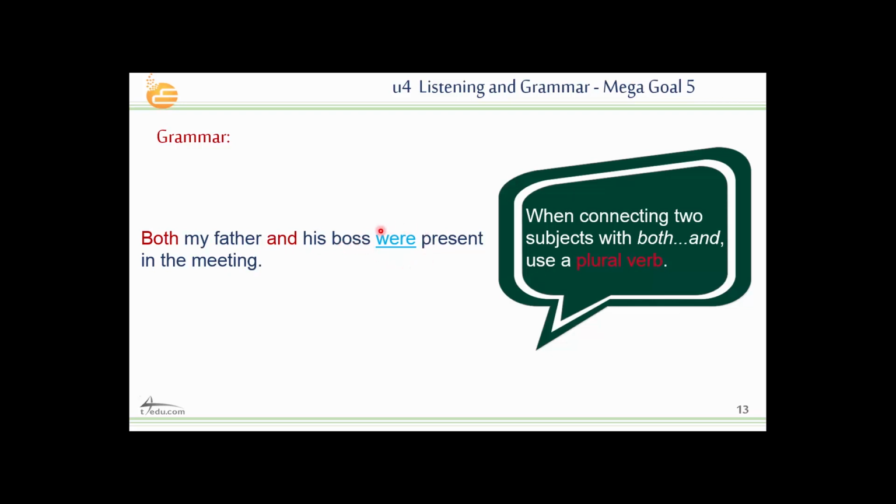What about the verb after them? It should be plural. Why? Because here I'm talking about both, more than one. Both means that they are plural, even if here you have his boss, okay? So don't be confused when you see this word and think you have to use was. No, we have to use were, a plural verb, because both indicates plural. All right.